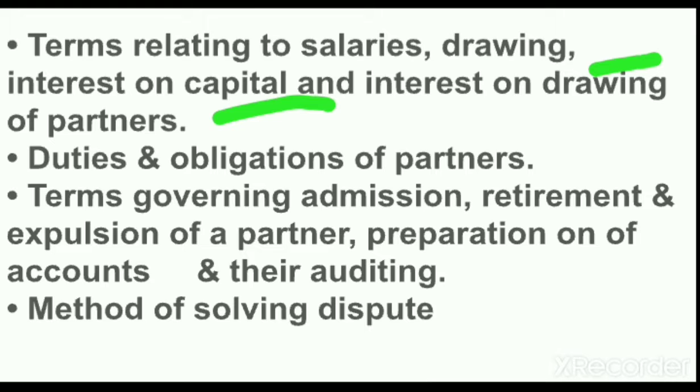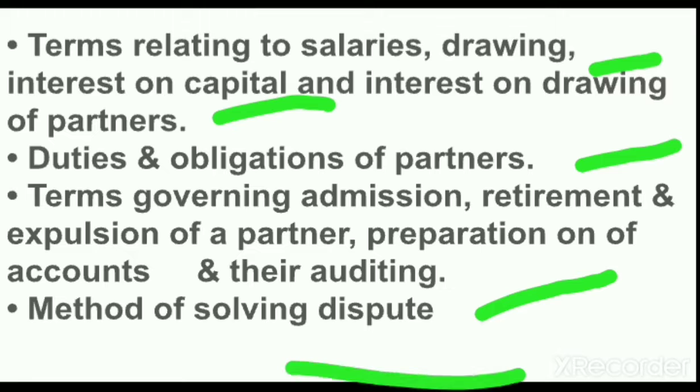Then the duties and obligations of the partners will be clearly defined in the partnership deed, that is, the duties, obligations, and rights of the partners. Then the terms governing admission, retirement, and expulsion of a partner, and the preparation of accounts and their auditing. This means all the terms regarding the admission of a partner, or if there is retirement or death of a partner, what will be the terms, and on which basis the accounts will be done and audited, that is, checked. All the procedures will be written clearly.